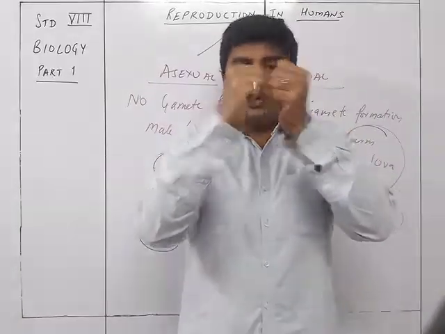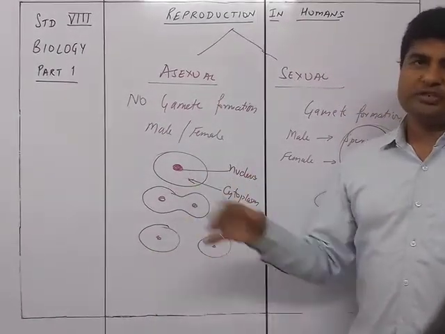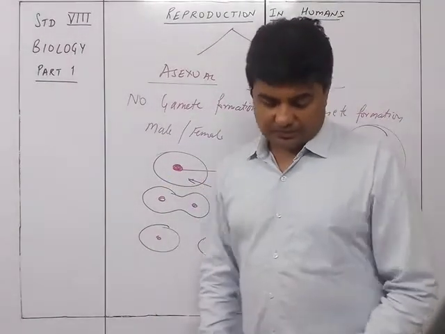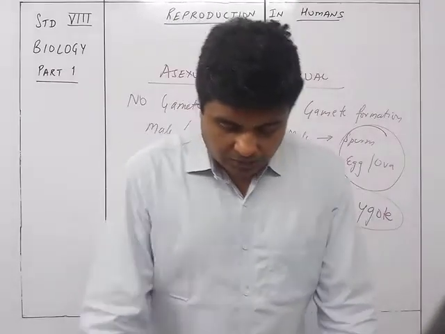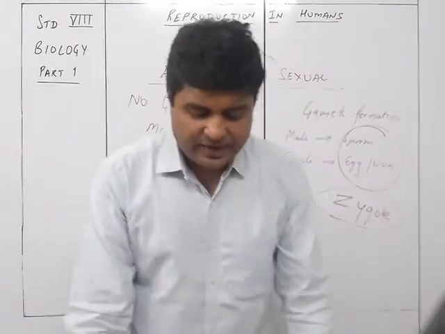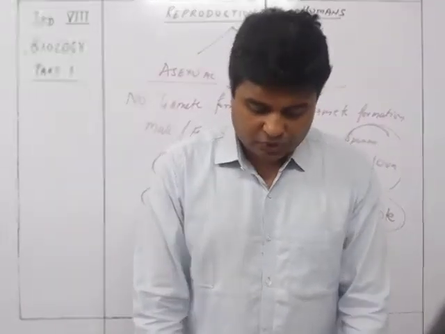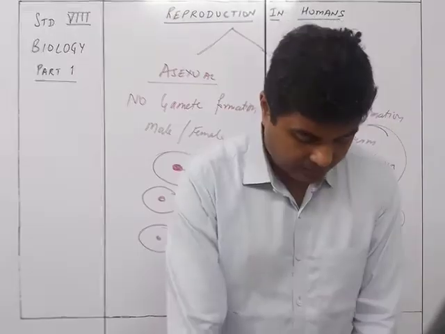First the nucleus divides, and then the cytoplasm also divides, giving rise to two separate cells. So first the nucleus divides into two, followed by the division of the cytoplasm, and then the two offspring separate and live as new individuals.